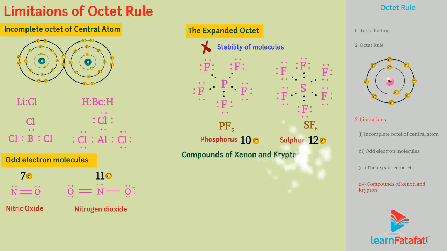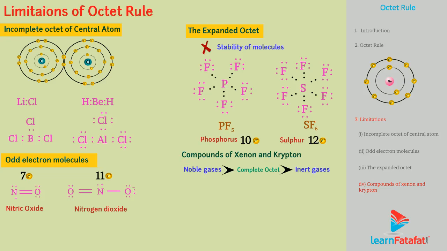Compounds of xenon and krypton are also exceptions of octet rule. According to octet rule, noble gases have completely filled octet. Hence, these are inert and did not form compounds.